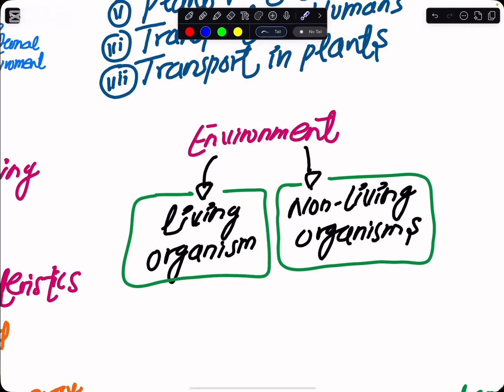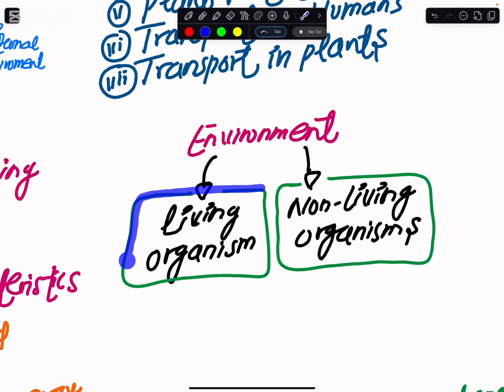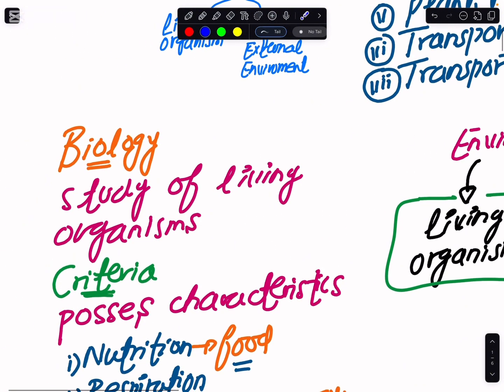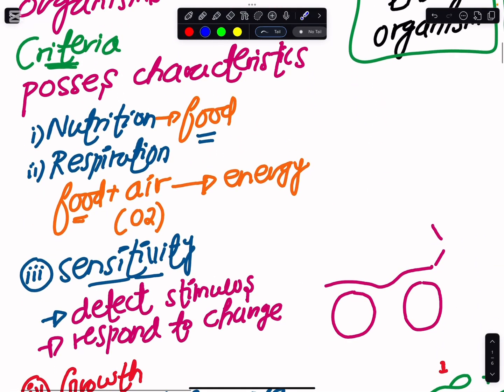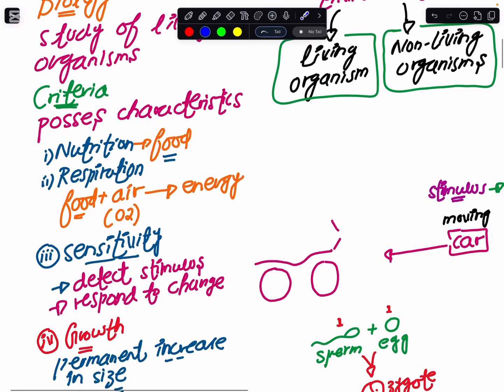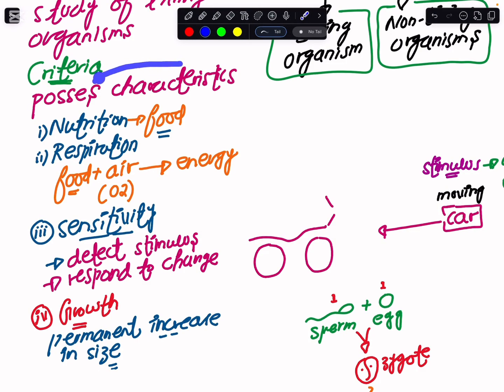So here we have to be very clear in understanding that if I am calling something a living organism, then what is the criteria for that? The thing is very simple: living organisms need to possess some basic characteristics. If those basic characteristics are available in some particular organism, then we call it a living organism. If they are not available, then it would not be referred to as a living organism. So let us begin from the very first characteristic which living organisms need to have, and this is what we call nutrition.